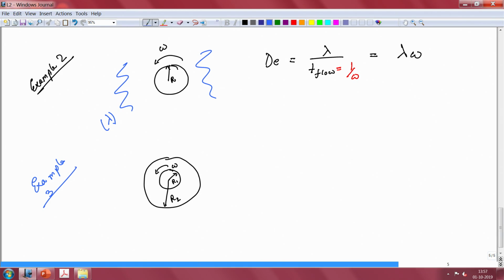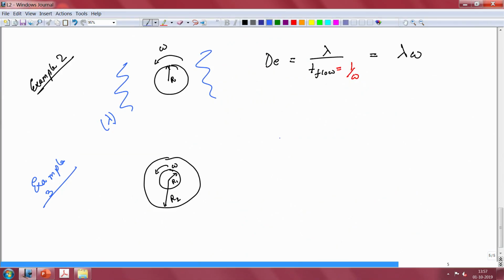So, hello and welcome back to one more lecture on introduction to soft matter. Last time we were discussing this particular example, which I had left for you to solve. This was example 3 and the question was how many different Deborah numbers can you identify in this particular case. Now that we have seen that the relaxation time scale is already provided to you, the question finally boils down to figuring out what are the different time scales that you can associate with this particular problem.